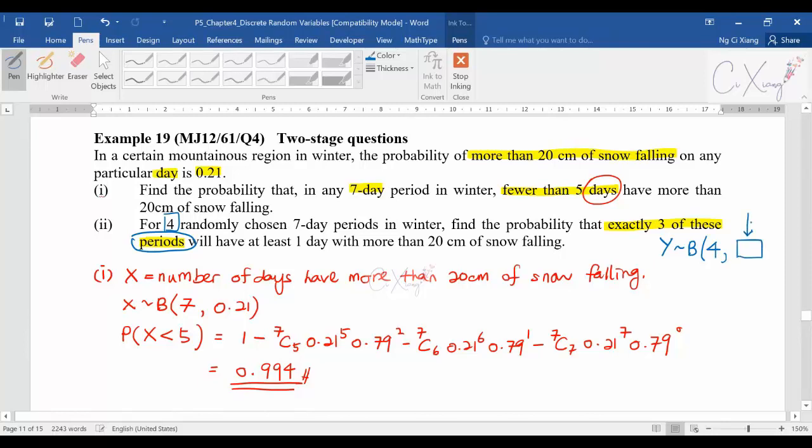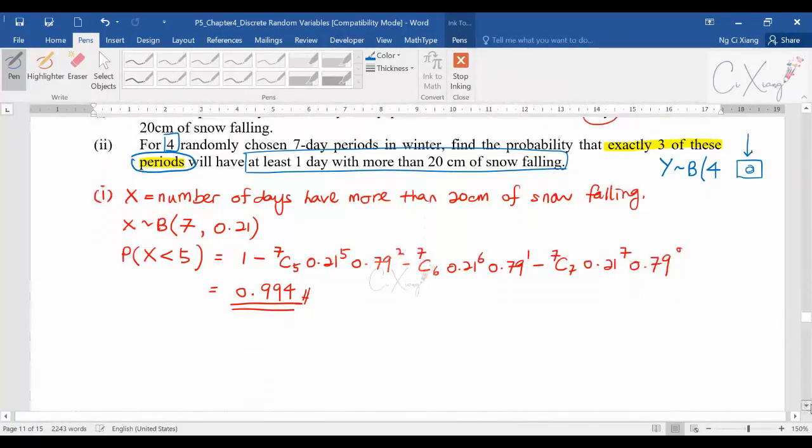So to put in here, you have to see what happened to the period. They said we'll have at least 1 day with more than 20 cm snow falling. So you need to find out the probability for at least 1 day first. Then only you can put in here, and then only can you continue with the calculation. That's why I say this is a 2-stage question, because besides the number of days, which is the first stage, we have the second stage, which is the number of periods.